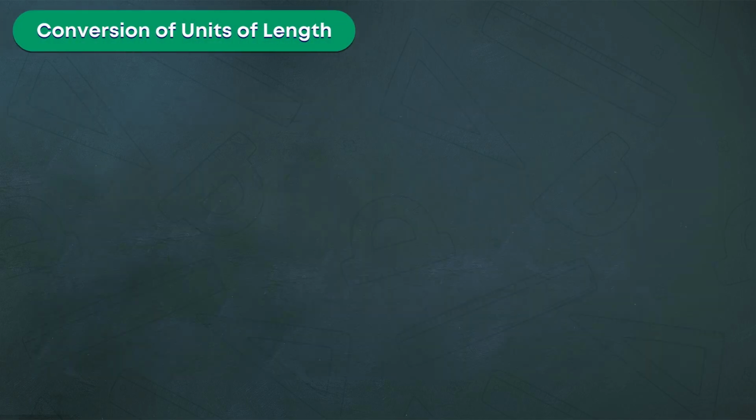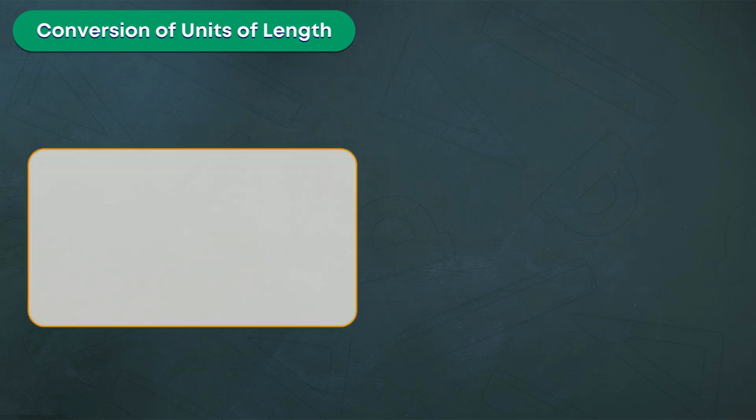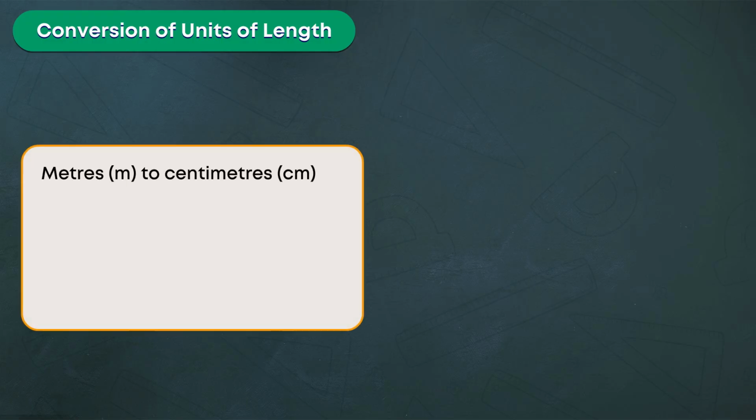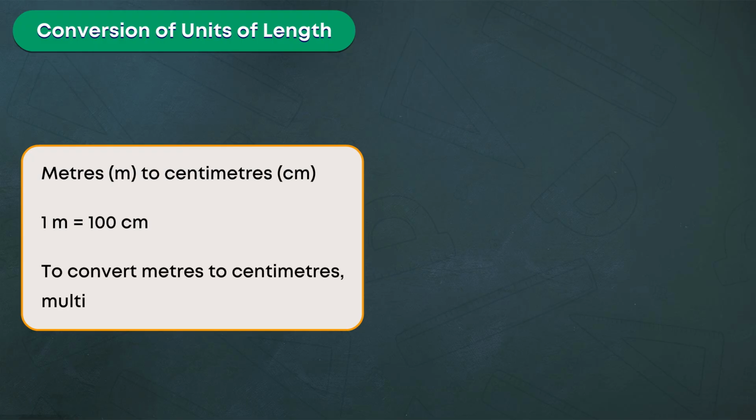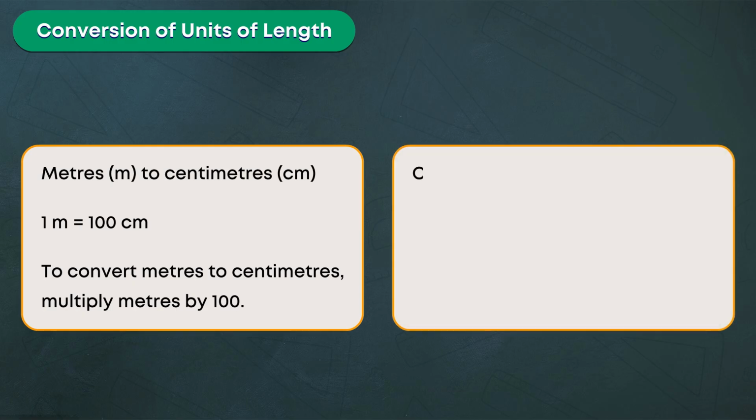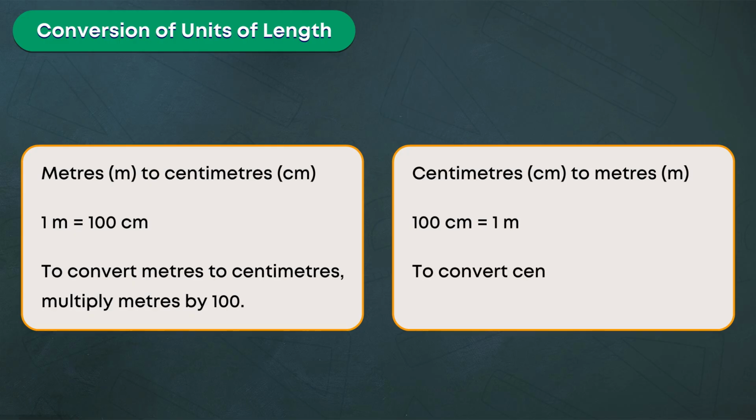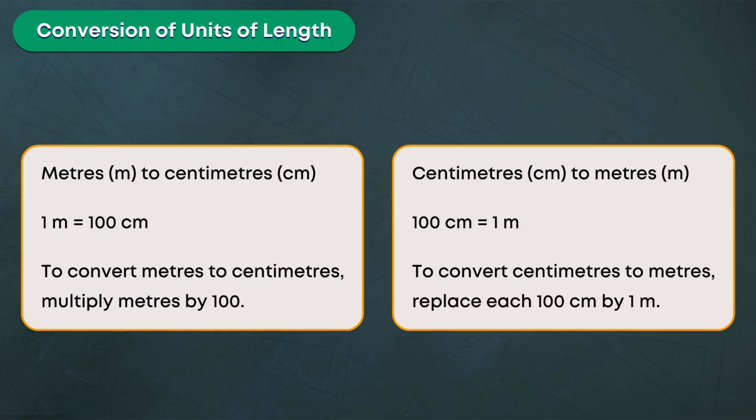Conversion of units of length. Meters to centimeters. 1 meter is equal to 100 centimeters. To convert meters to centimeters, multiply meters by 100. Centimeters to meters. 100 centimeters is equal to 1 meter. To convert centimeters to meters, replace each 100 centimeters by 1 meter.